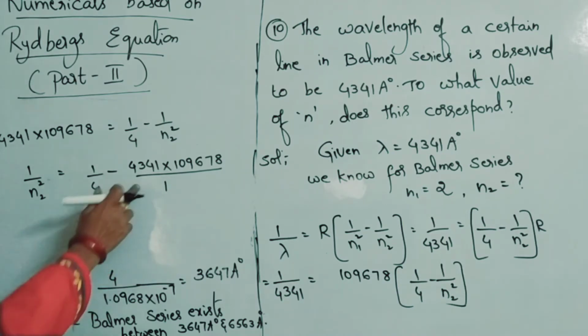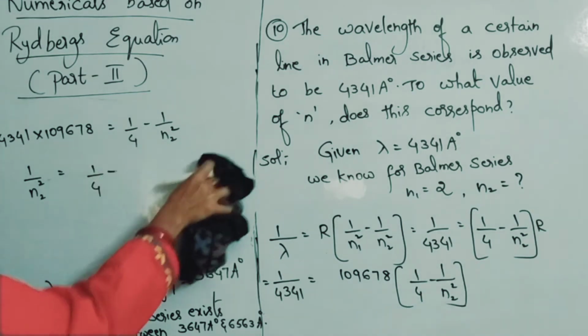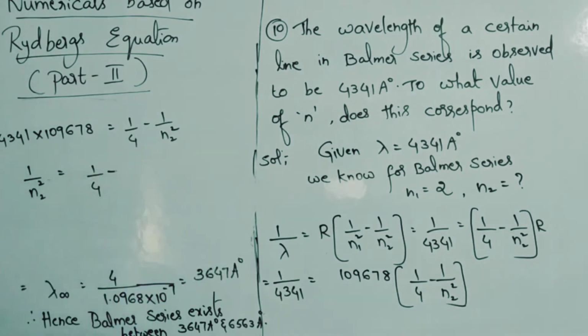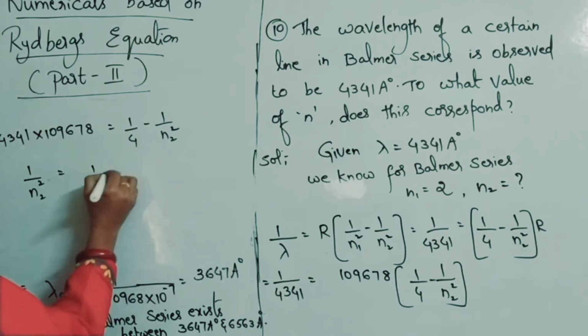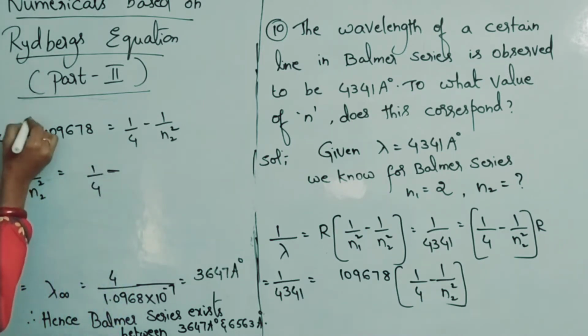This will be reciprocal, you will be getting 1 by 4341 into 109678. In centimeters it is given, 109678 centimeter power minus 1, R value.